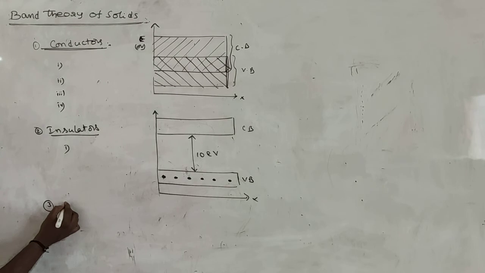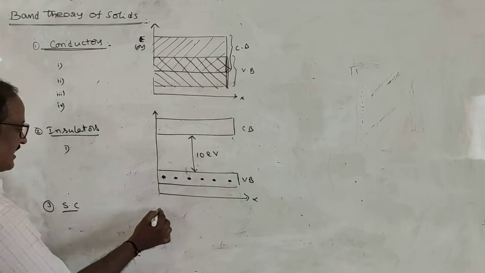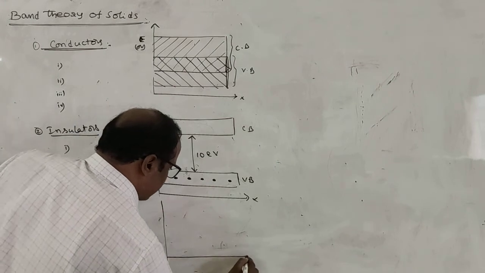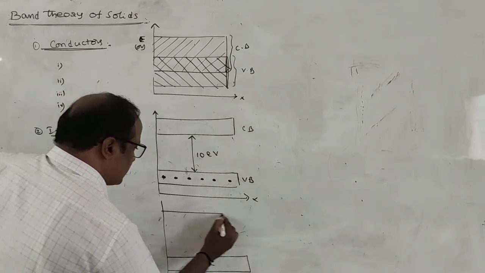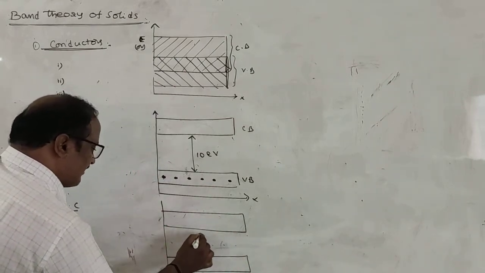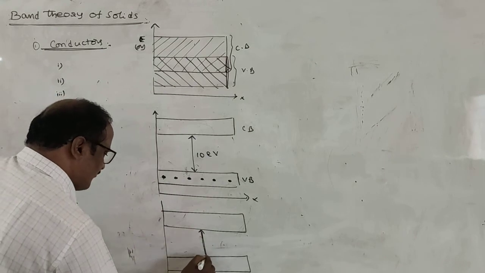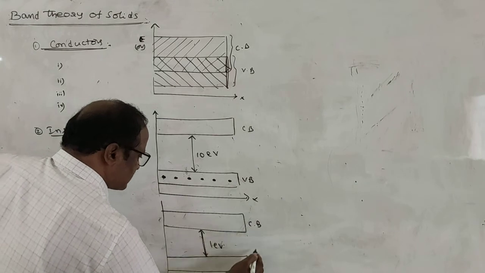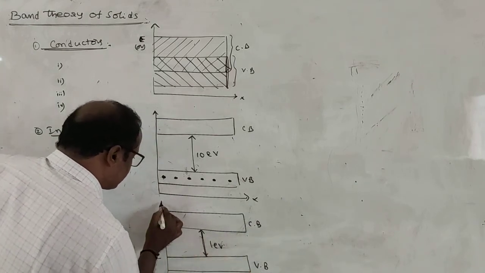Next, in case of semiconductors. Semiconductors means valency band and conduction band, these two are separated by a narrow forbidden energy gap, approximately 1 electron volt. This is the conduction band, this is the valency band.